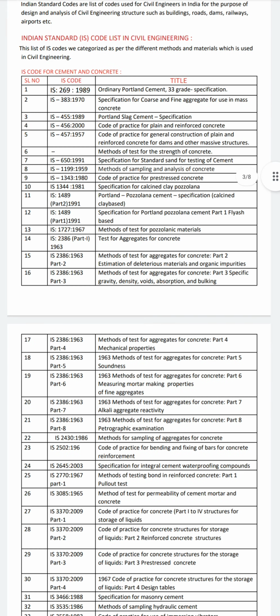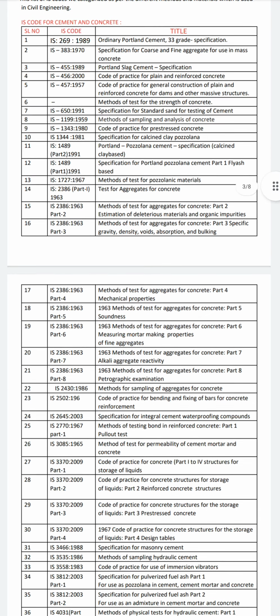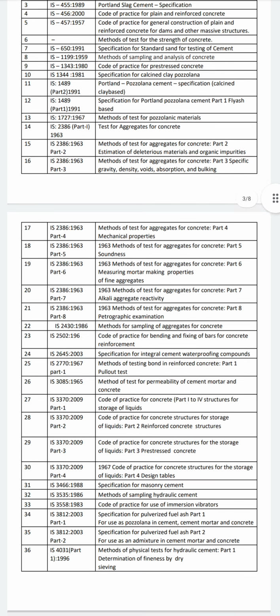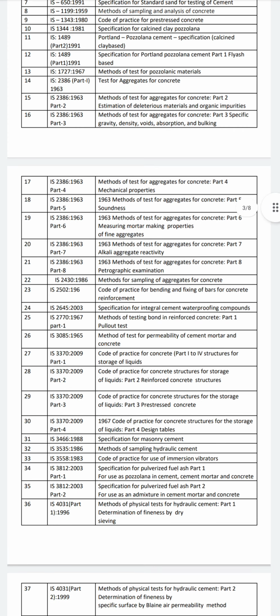Part 4 is about mechanical properties. Part 5 is about soundness, and Part 6 is about measuring mortar-making properties of fine aggregates. Part 7 is alkali aggregate reactivity. Part 8 is petrographic examination. The next is IS 2430, 1986. The title is Methods for Sampling of Aggregates for Concrete.